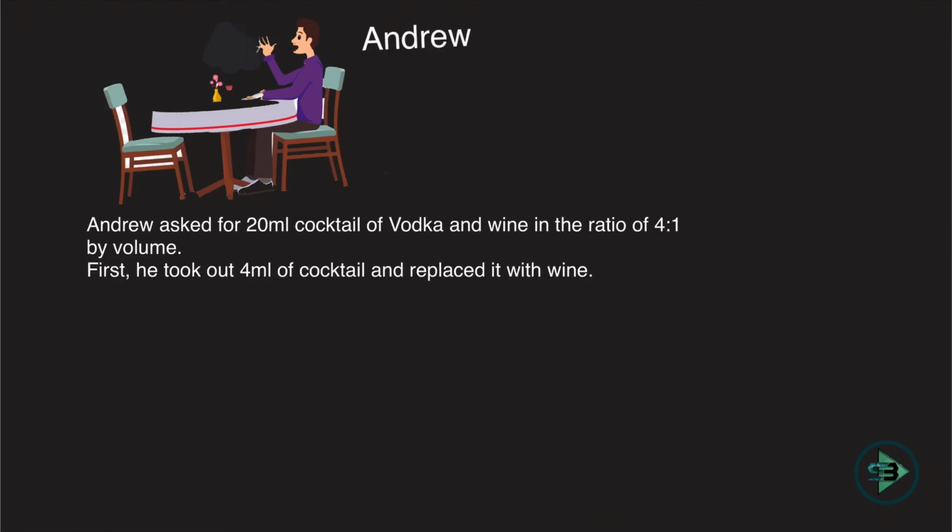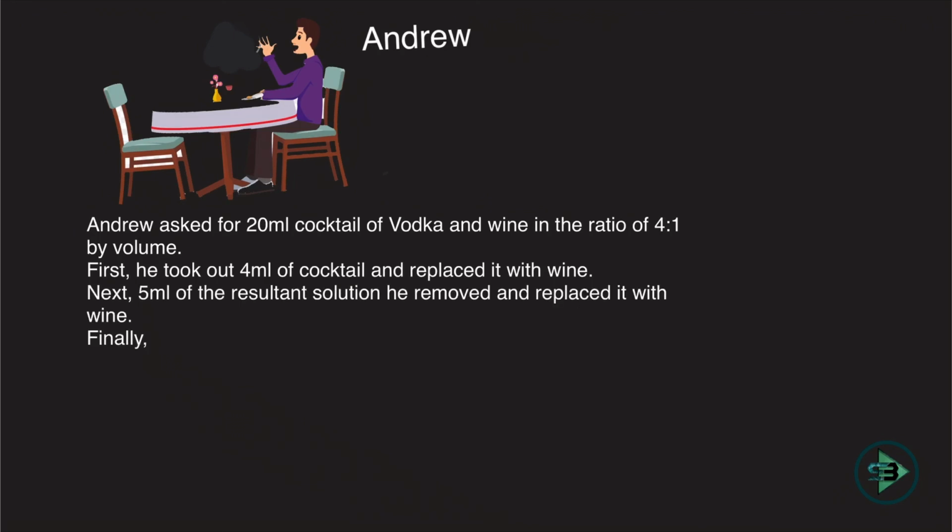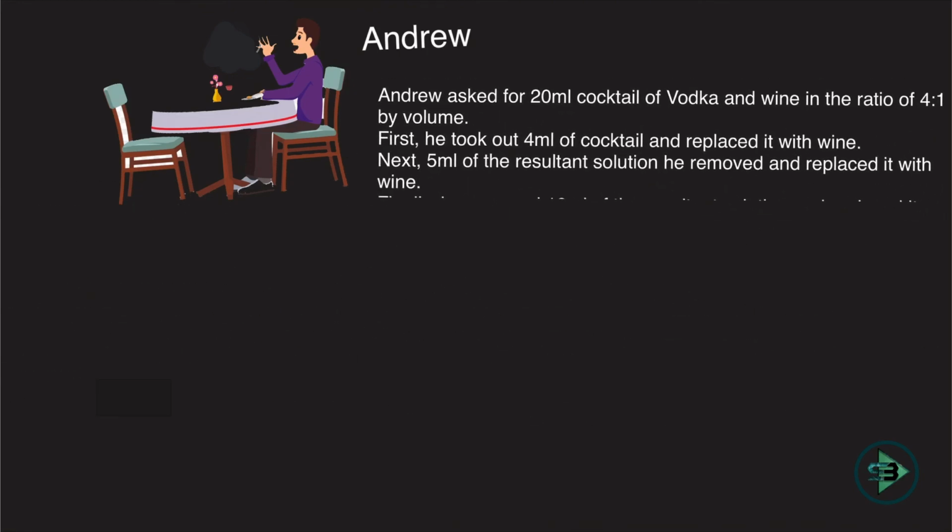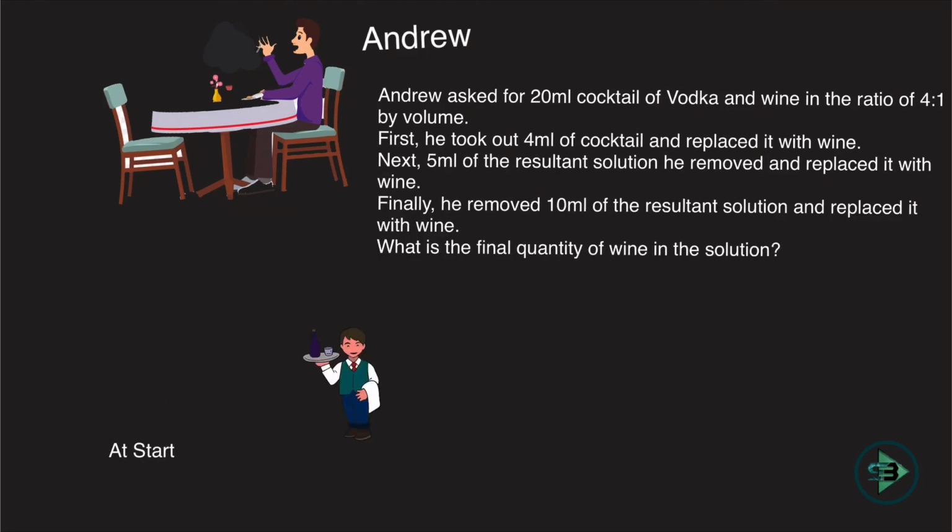Then first he took out 4 ml of the cocktail and replaced it with wine. So 4 ml of the 20 ml of the cocktail is being taken out and it is being replaced with pure wine. Next he took out 5 ml of the resultant solution that was remaining and replaced it with wine. Then he removed 10 ml of the resultant solution that was remaining and he replaced it with wine. So unlike the Ritika case, he is taking out different ml of the mixture every time: 4 ml, 5 ml and then 10 ml.